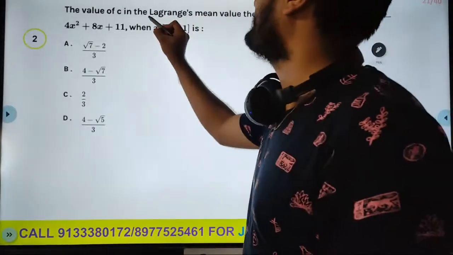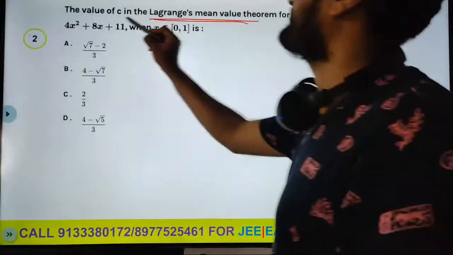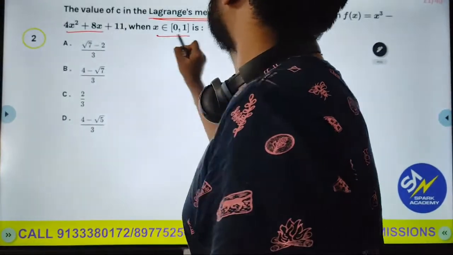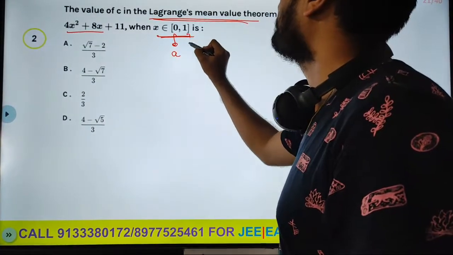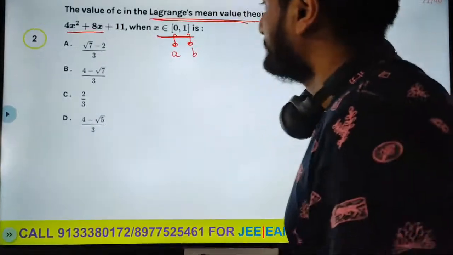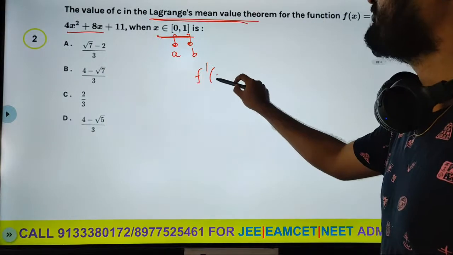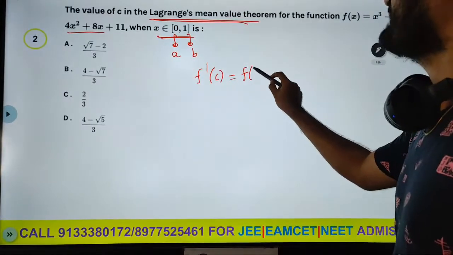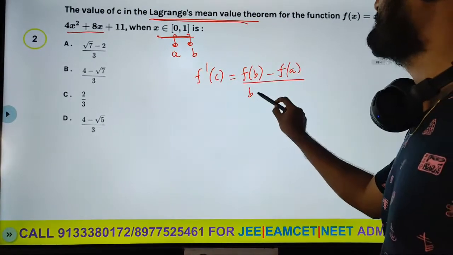Second, the value of c in Lagrange's mean value theorem for the function f of x equals this in the interval 0, 1. So from this we know this is a, this is b. So what is Lagrange's mean value theorem? f dash of c equals f of b minus f of a by b minus a.